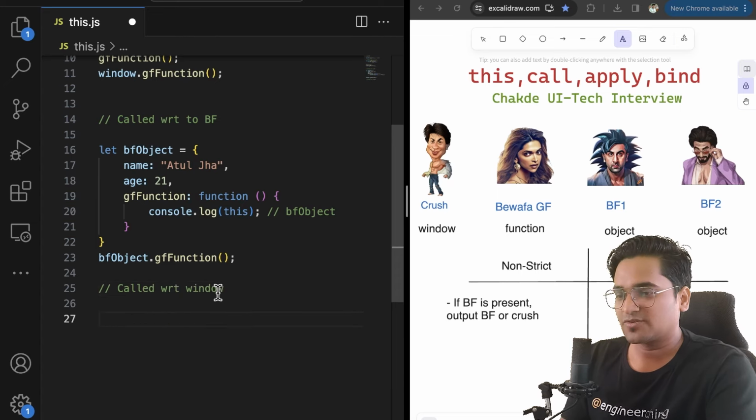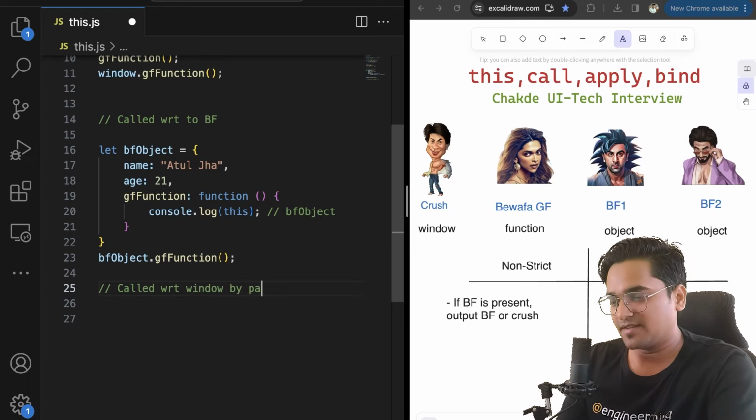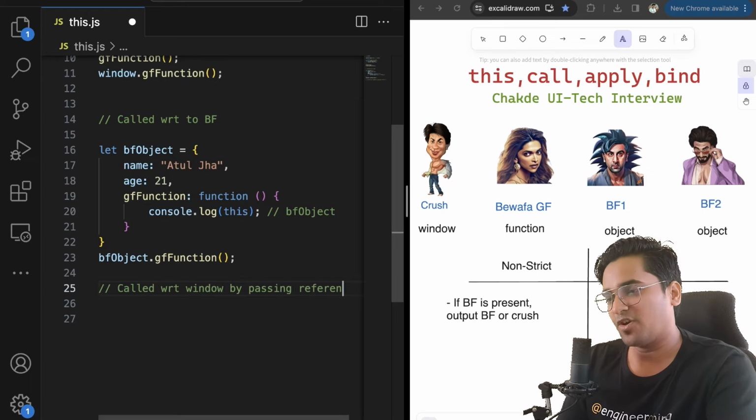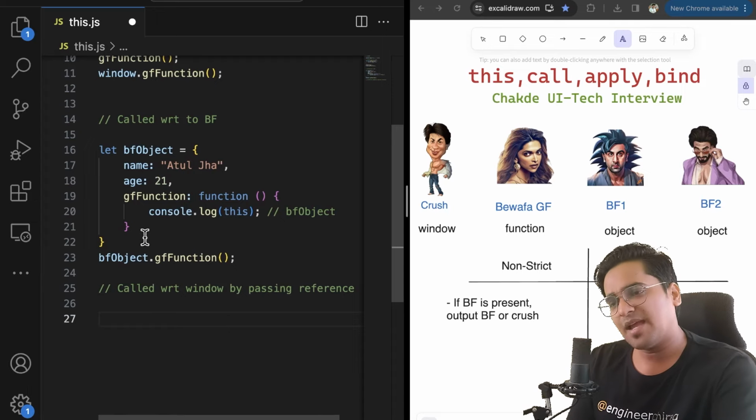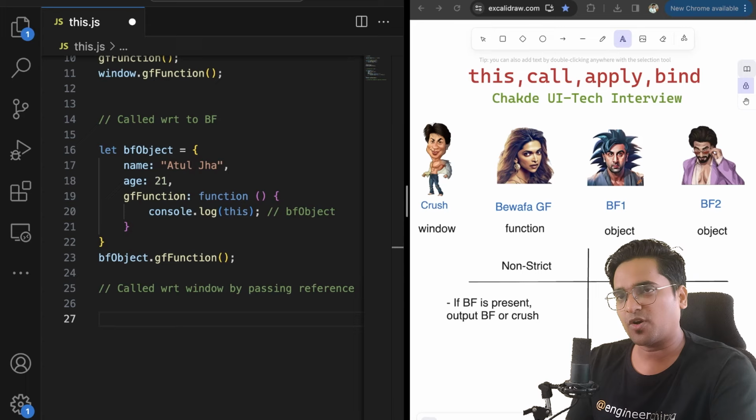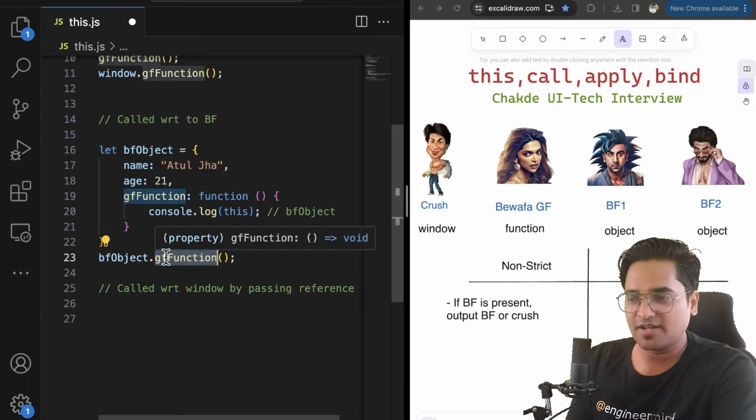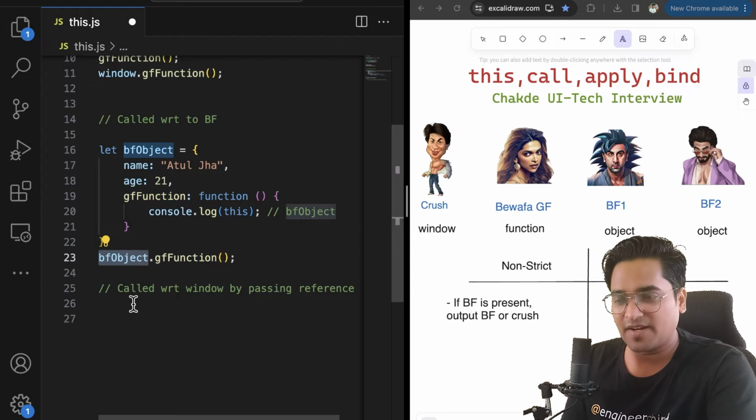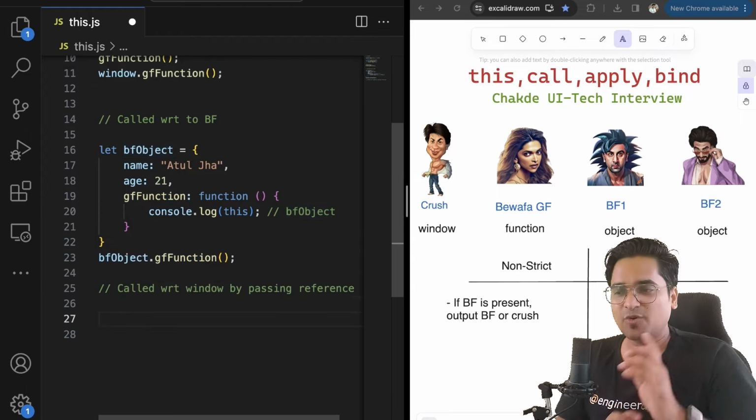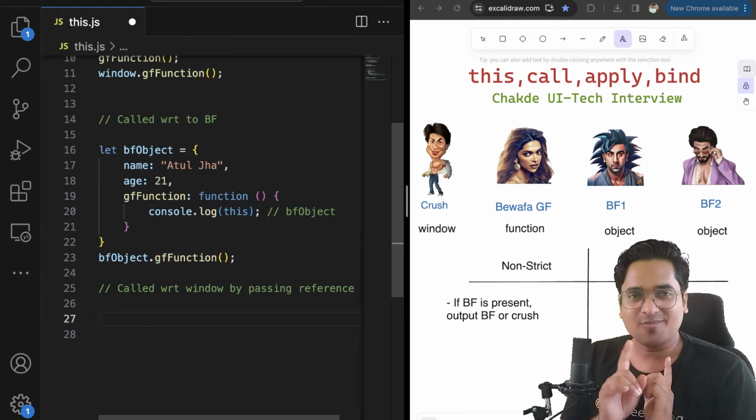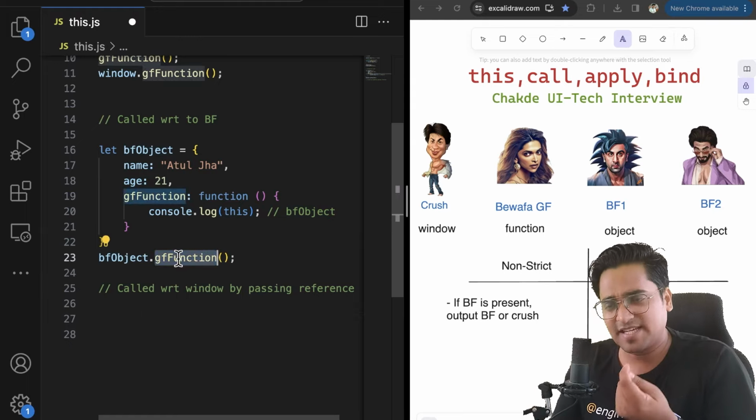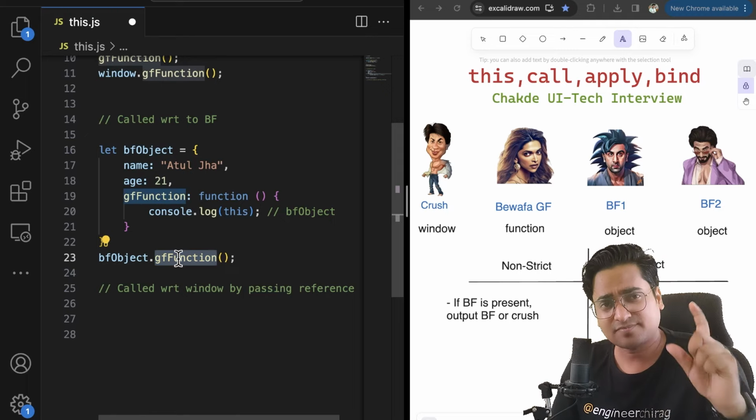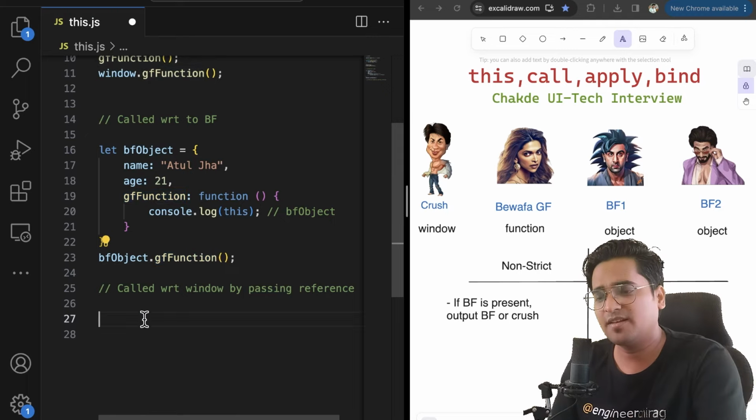window. So bypassing reference. What does it mean? In the same story, the same function that we had, I am going to make a small tweak. What is that tweak? I'm not going to call the girlfriend or a function with respect to the object or the boyfriend right away. No, I'm going to do a pass. So what I'm going to do, a pass, which means we will pass the reference of the GF function to a new variable. And then we are going to call that particular function again.